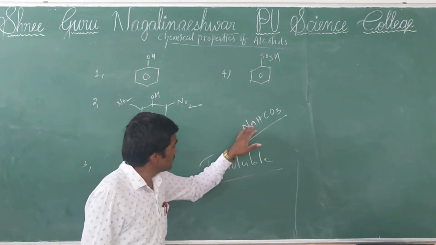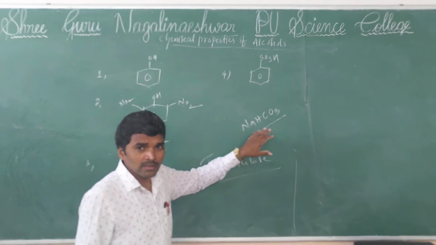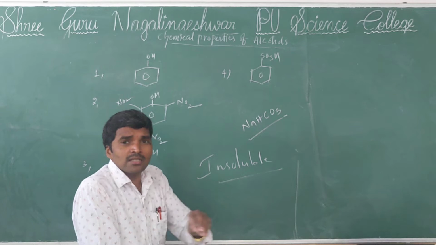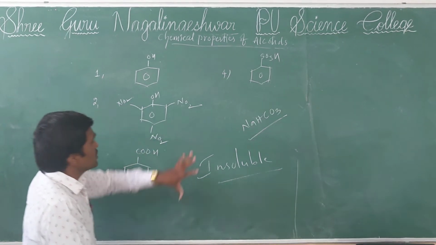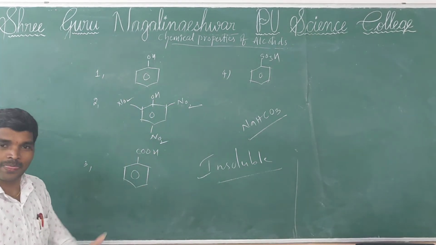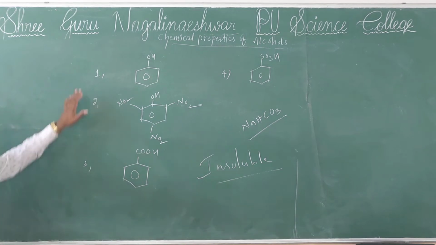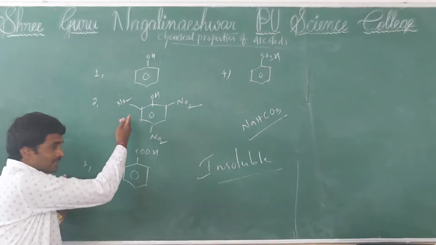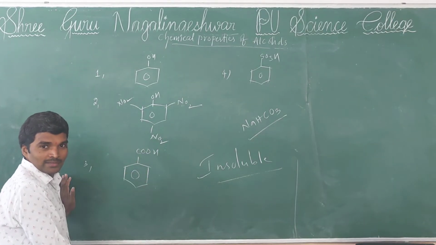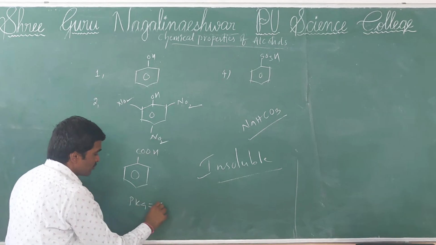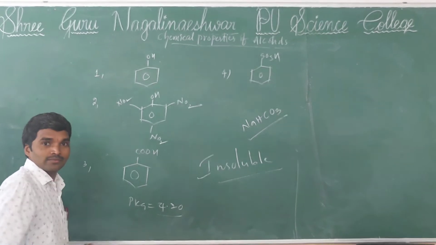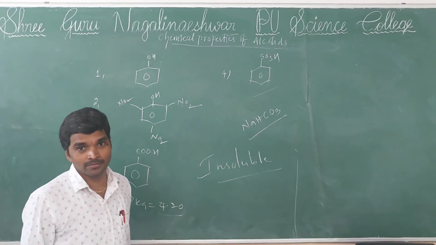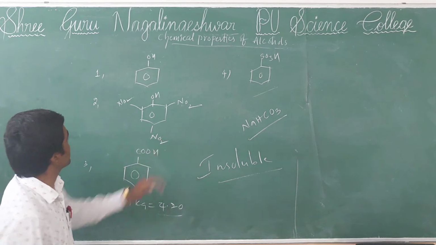So to be soluble in sodium bicarbonate, the compound should be more acidic. A weak acid is not soluble. So indirectly they are asking which of the following is a weak acid. Tell me, got the answer? Among these four options, the weak acid is phenol only. See, benzoic acid has pKa value 4.20. This is benzene sulfonic acid, a very powerful acid. And the weak acid among these four options is phenol.